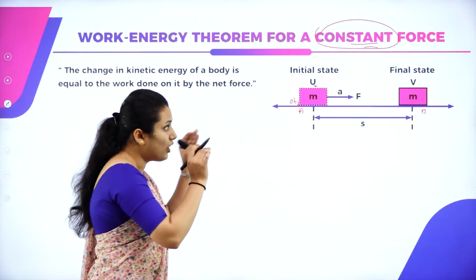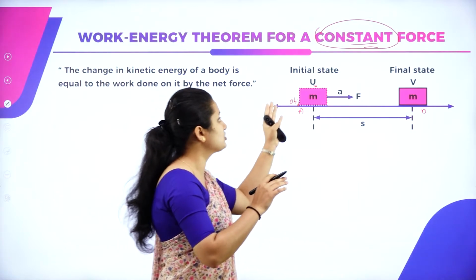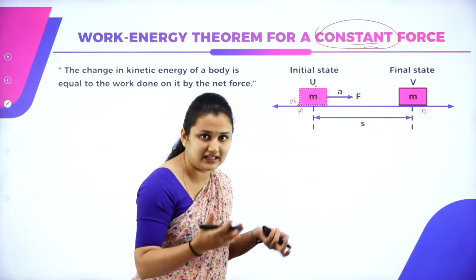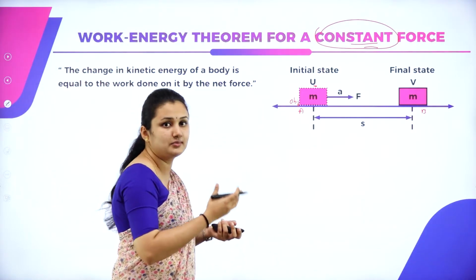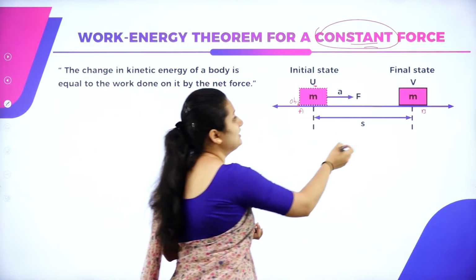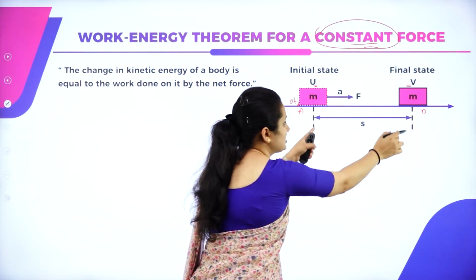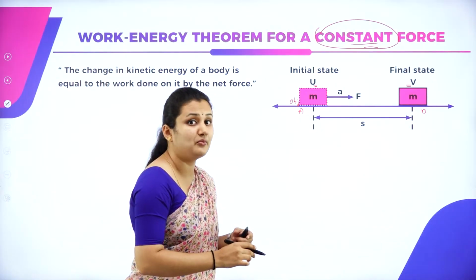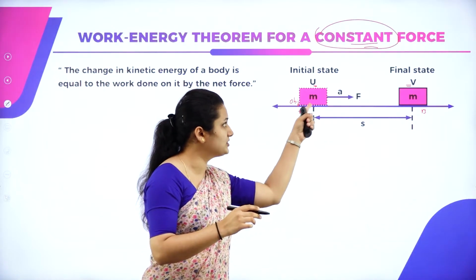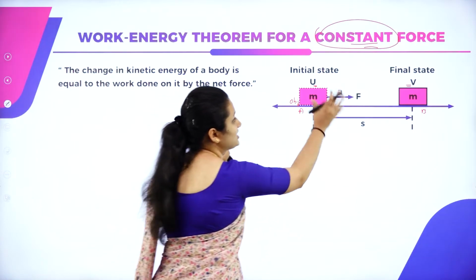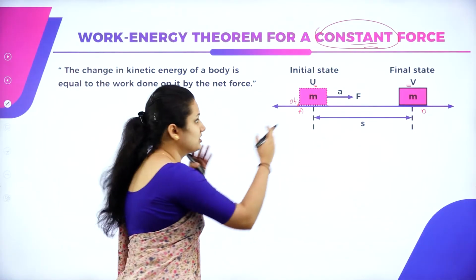So I'm applying constant force, so the object starts to move with a uniform velocity, so it will possess some kinetic energy. The final velocity acquired by the object will be v after the displacement s. So I'm doing some work in order to displace the object from one point to another point. So this is an explanation of the diagram given towards your right.